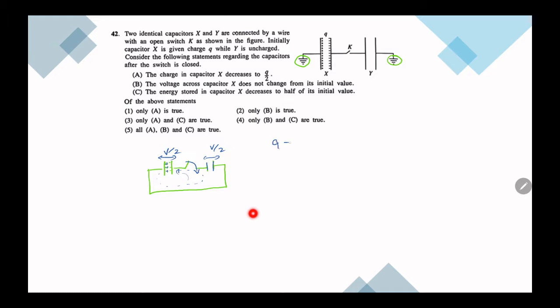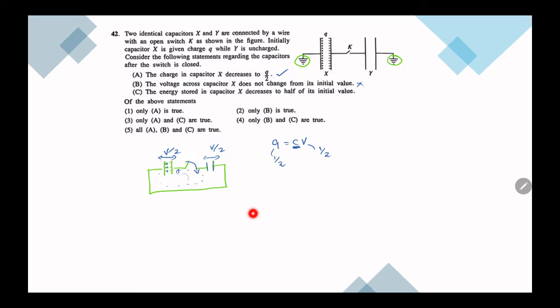So Q is equal to CV. Both of the capacitors are identical, therefore C is same, but in each of them voltage has become half. The first one's voltage has become half, then charge will become half from what it had initially. So initially it had Q, now it will have Q by 2. So this is correct.